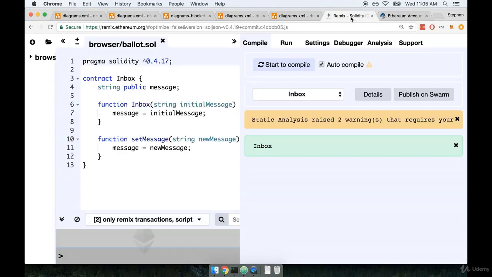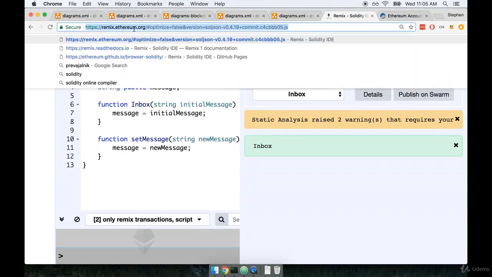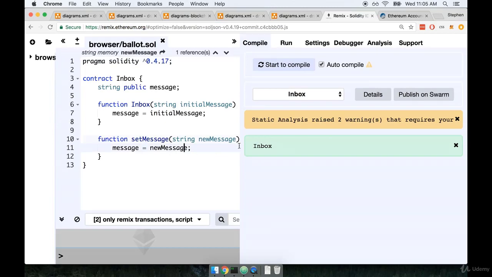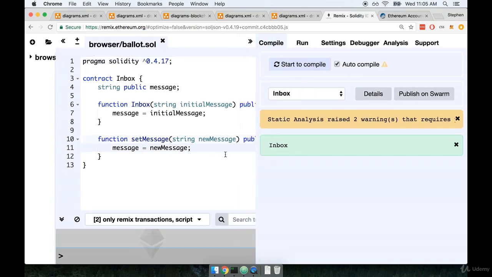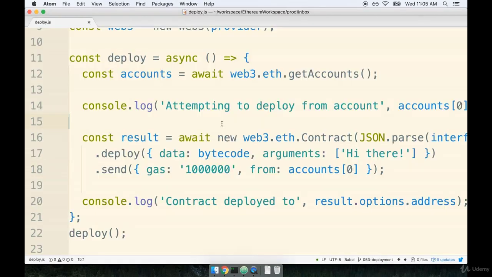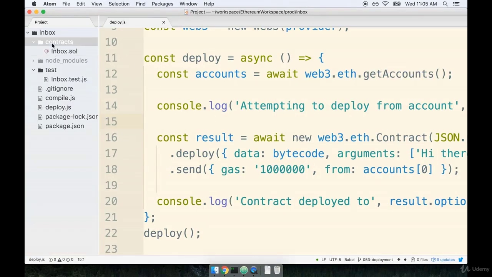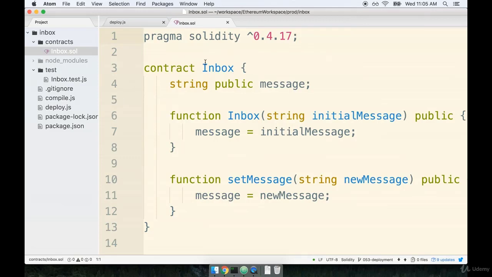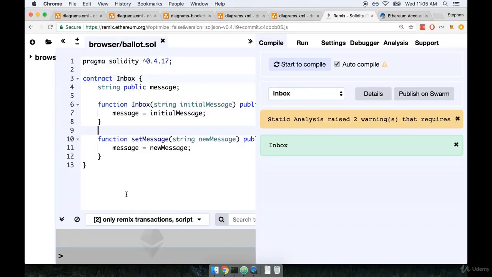I'm then going to open up the Remix tool again. If you have closed Remix, remember you can get to it at remix.ethereum.org. Now when you first load Remix back up, it should be auto-saving the contract that we had been working on, but if it did not automatically save the inbox contract, then you can always flip back over to your code editor, open up our contract file, copy all this, and put it back into Remix.